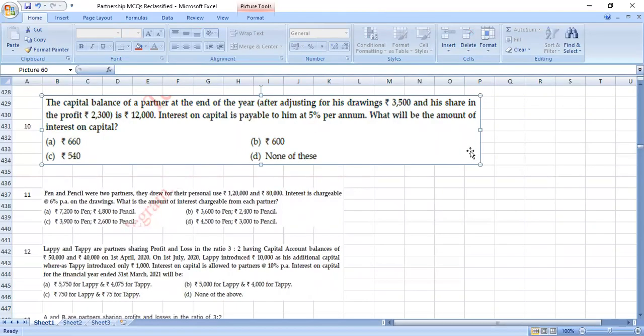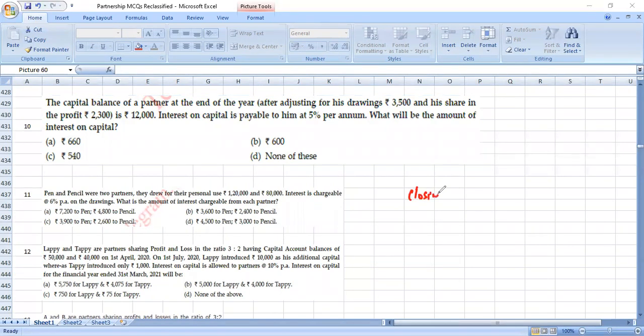அப்போ 12,000ல 5% போட்டுறலாமா அப்படின்னு கேட்டா you are not supposed to do that. ஏன்னா interest on capital is always calculated on the opening capital. So closing capital கொடுத்திருக்காங்க. Closing capital இருந்து opening capital எப்படி வருது? Closing capital add drawings, reduce share of profits to arrive at opening capital.